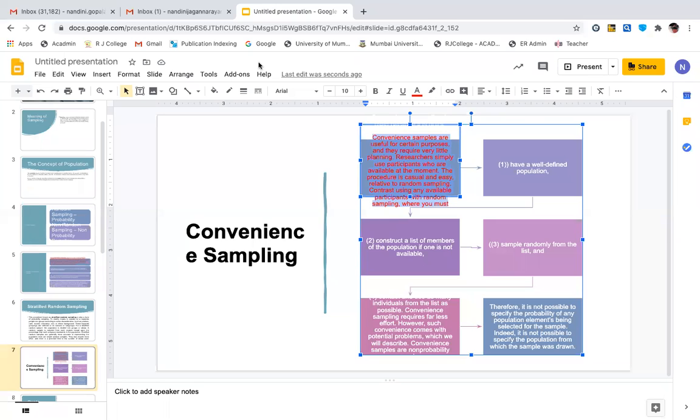So what is this convenience sampling? Supposing I want to study the shopping habits of people residing on the Harbour Line in Mumbai. So what do I do? I choose a particular area. I will go to a mall, say K-Star Mall, because I reside in Chennai. So I'll go to the place that is nearby. I will go survey there and see how they are shopping, etc.